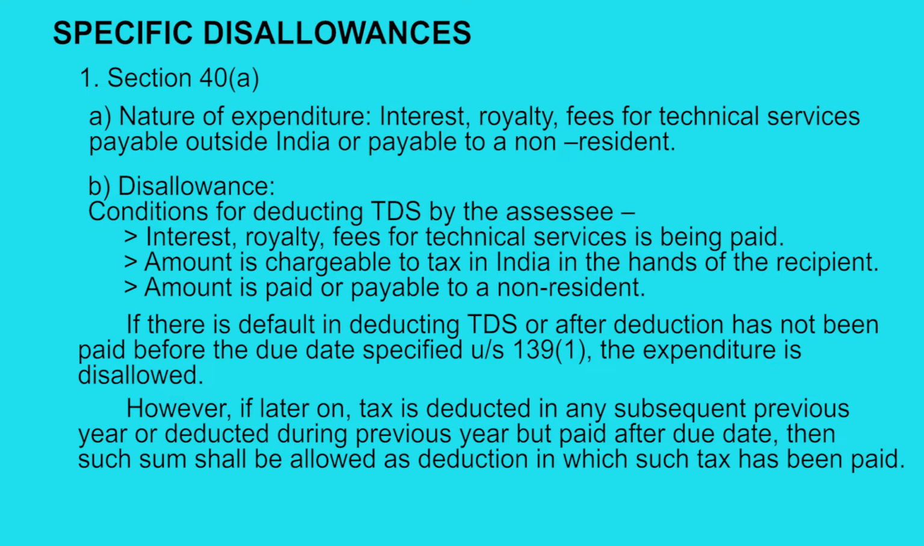If there is default in deducting TDS, or after deduction it has not been paid before the due date specified under section 139(1), the expenditure is disallowed. So if the TDS is not deducted or it is not deposited before the due date of filing the income tax return, then the expenditure will be disallowed. However, if later on tax is deducted in any subsequent previous year, or deducted during the previous year but paid after the due date, then such sum shall be allowed as a deduction in the year in which such tax has been paid.